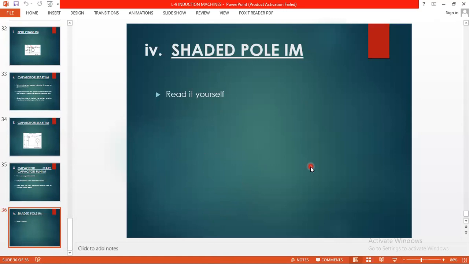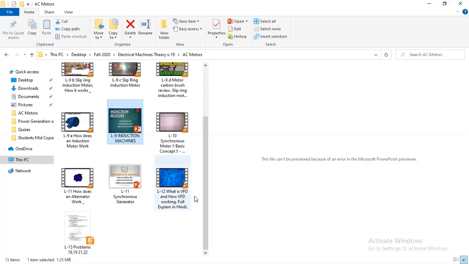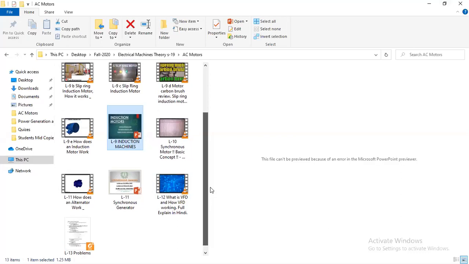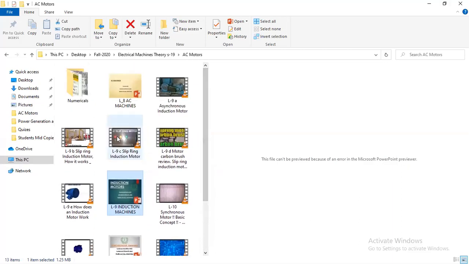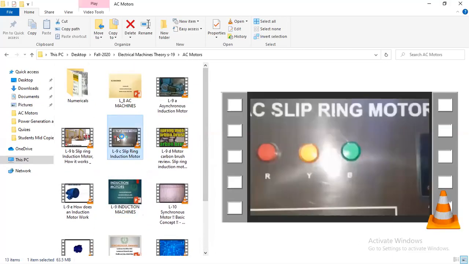yourself. Hopefully, up till now in today's session, there is no query from your side. But if you have any question or query, you may ask me. I will recall anything that is not clear in your mind. And further, we are doing the slip ring induction motor, how it works, in the form of a video. So now we have to see a particular video for it.